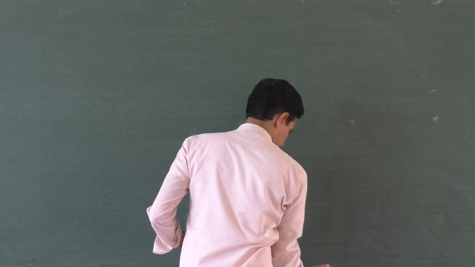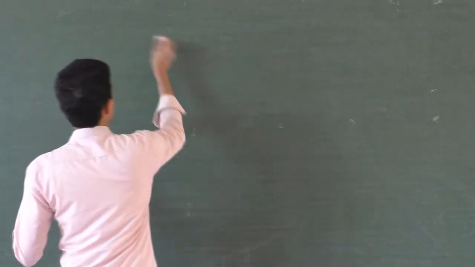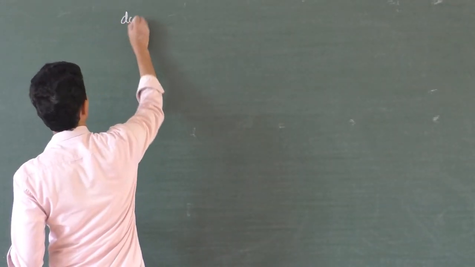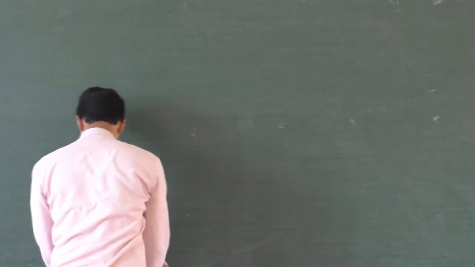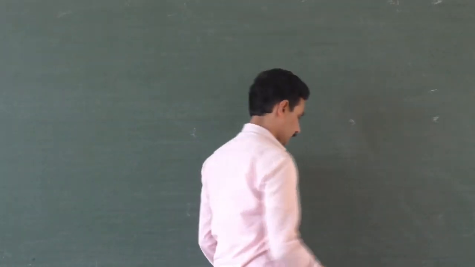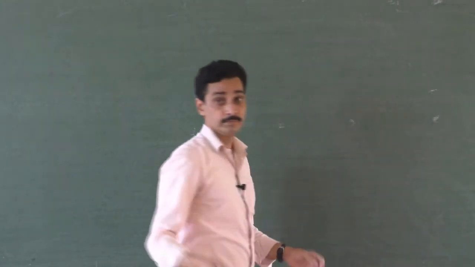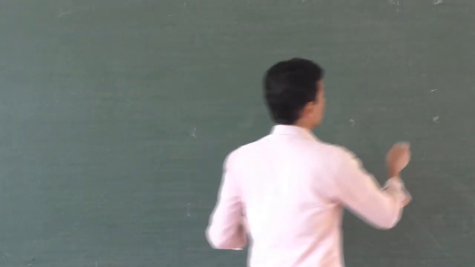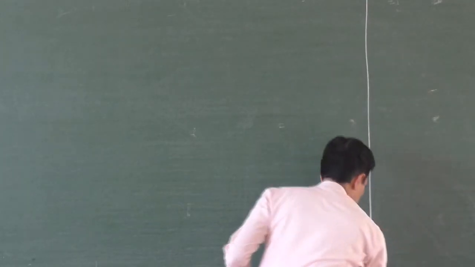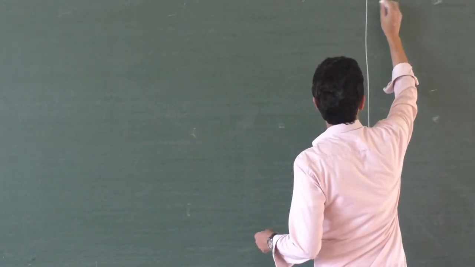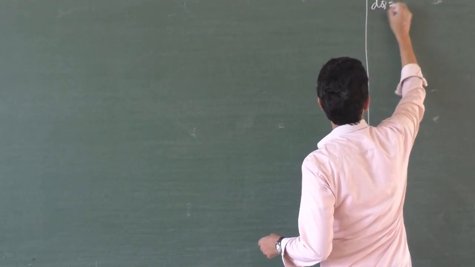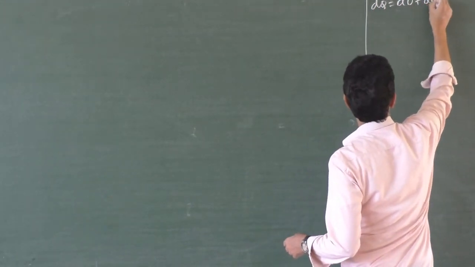Regarding again Cp and Cv. Now Cp by Cv. I'll write the formulas here, somewhere here, because I have so much synopsis to be told. I'll put a line over here. dQ is equal to dU plus dW.